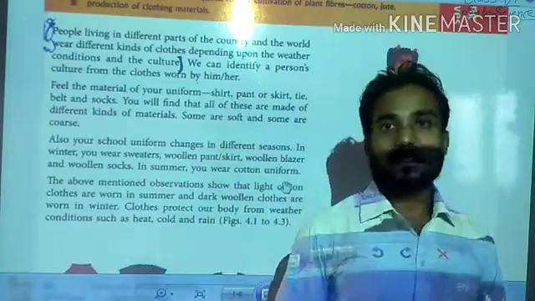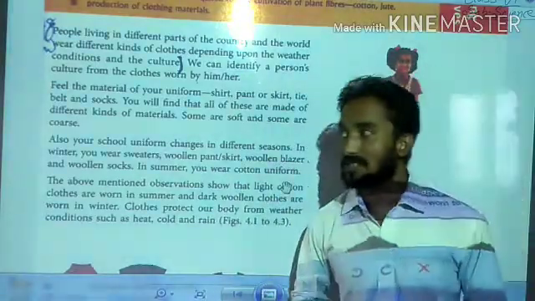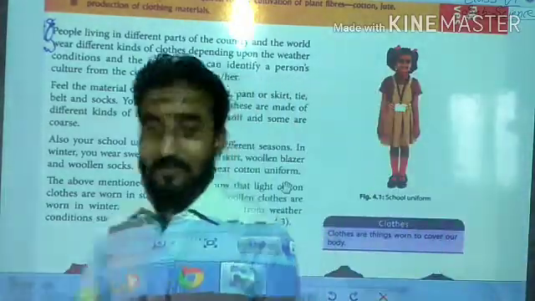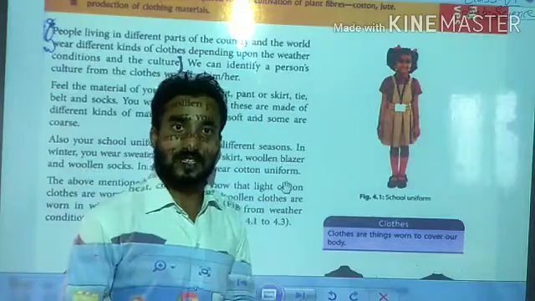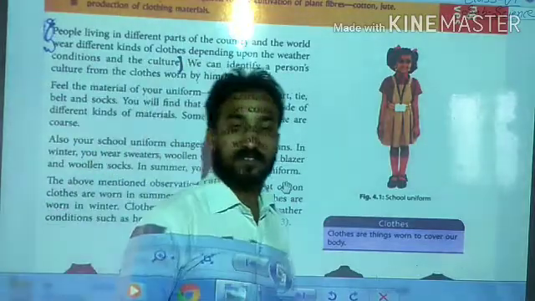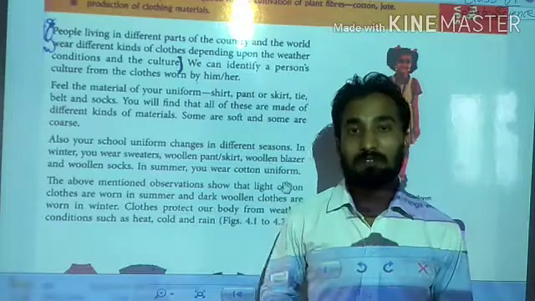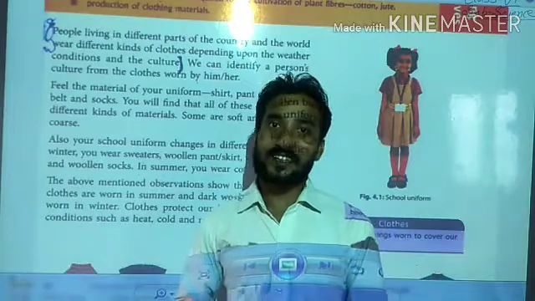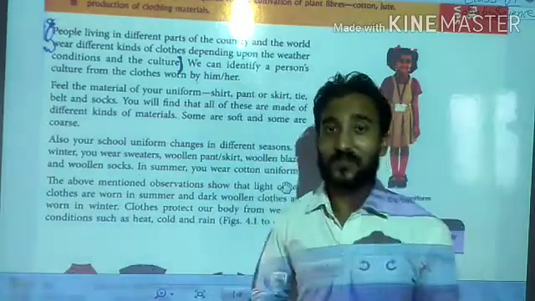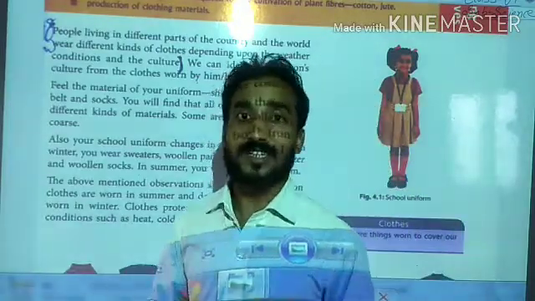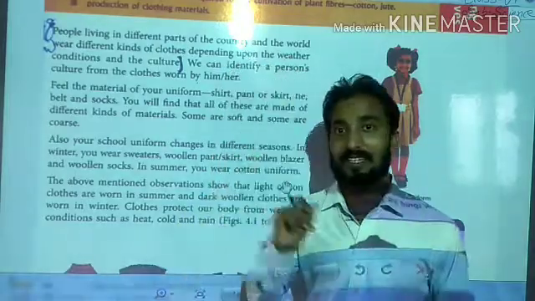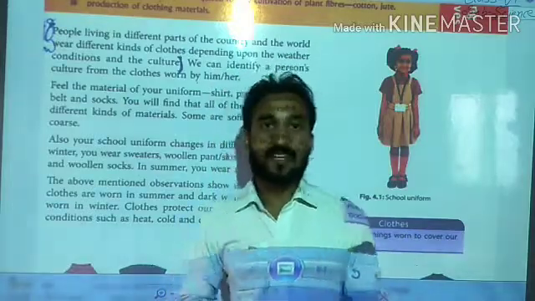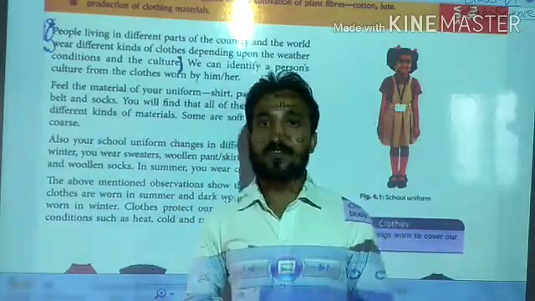Now, students, point number first is done. Now, point number second we discuss. You can ask, sir, we are using different types of cloths. In rainy season, we use raincoat. In winter season, we use woolen cloths. Why? Once again, students, let me confirm. I told you we use cloths to get protection from climatical conditions. Sometimes summer, sometimes rainy, sometimes winter.